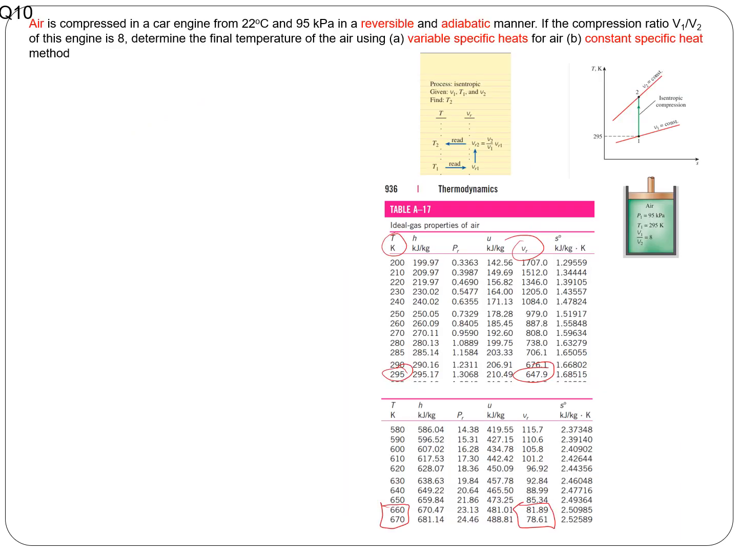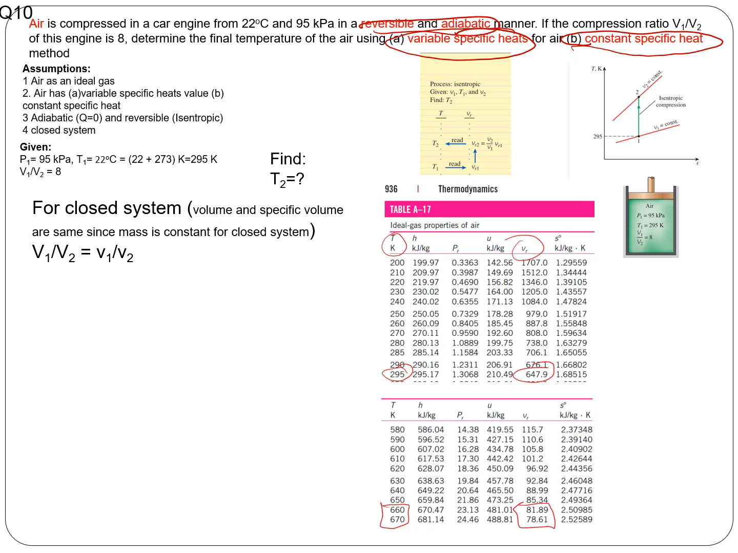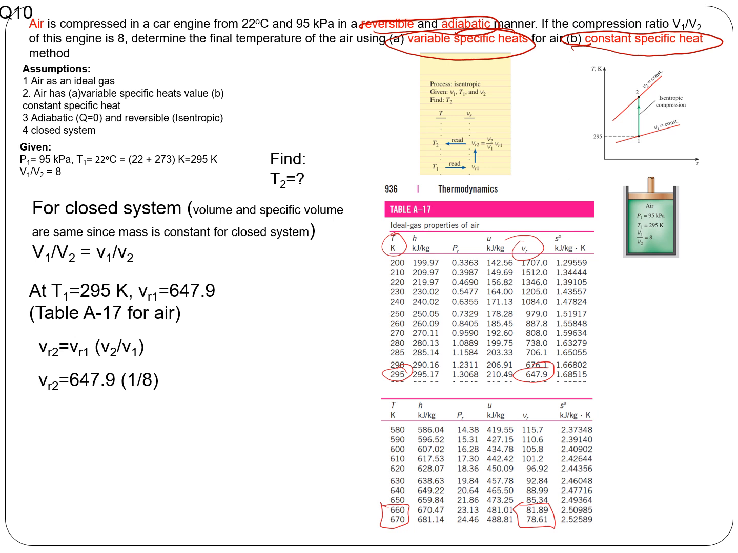And we did a similar problem. Air is compressed in a car engine from this much, reversible adiabatic, which means it is isentropic. If the compression ratio is this, determine the final temperature. We are using the variable specific heat. I think I had this question in the class as well, but we forgot to do it using the constant specific heat method. This is an isentropic case, so the entropy remains constant, and this is a closed system. Using the variable specific heat method, since the ratio of specific volume is given, you can find out vr2. This is the procedure you need to follow to find the temperature.